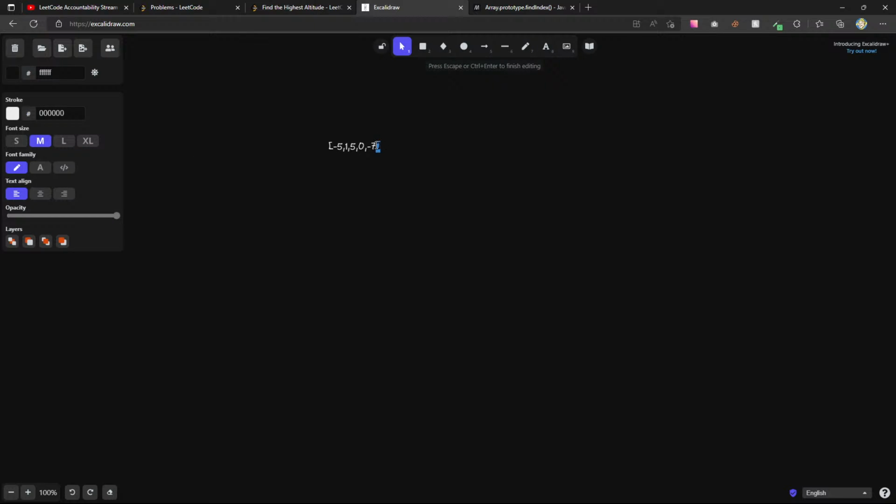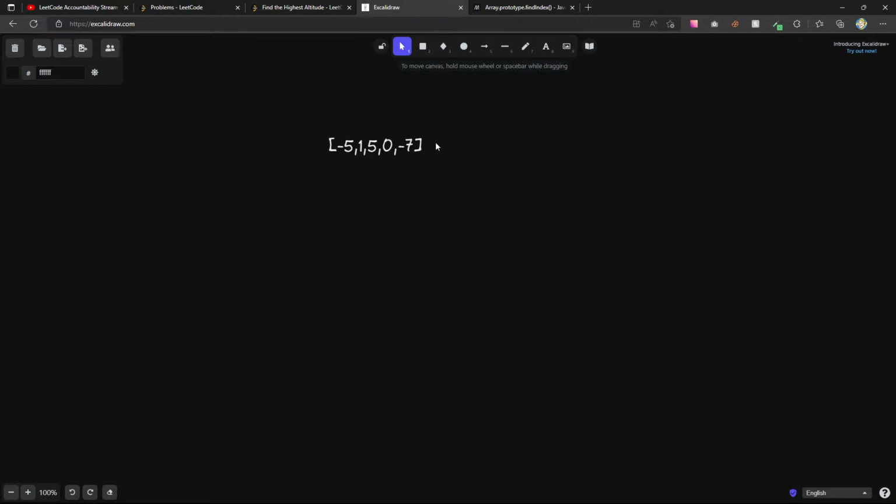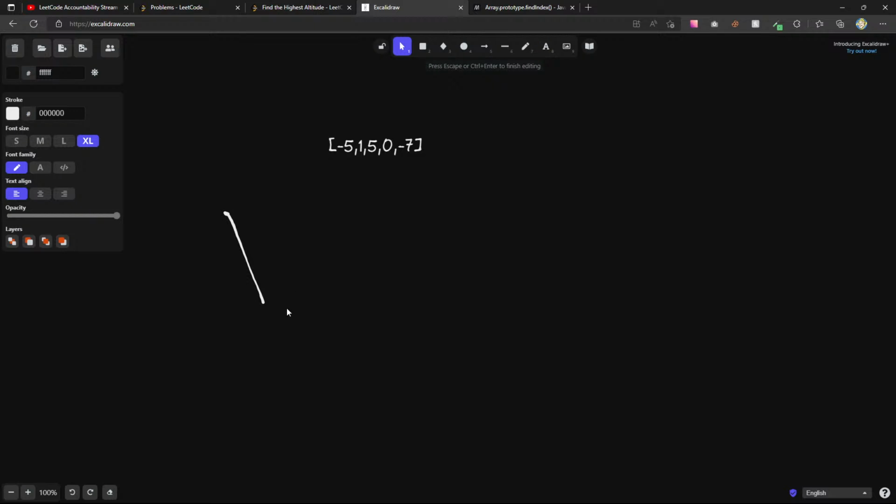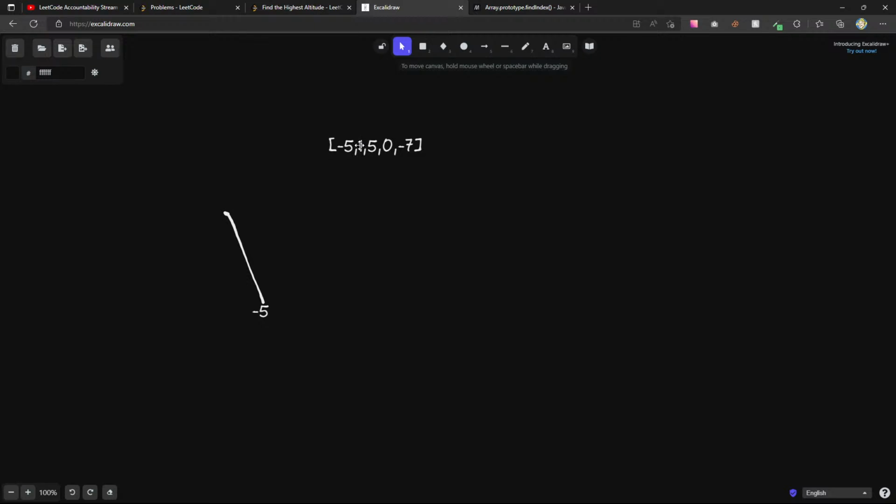So we have this array. Let me make this larger. All right, so 5, 0, and I guess we start at 0. Okay, we start at 0 right here. And then we go down to -5, which I'll represent by some random point over here. Maybe this is -5. And then the gain to get from i to i+1 is 1.